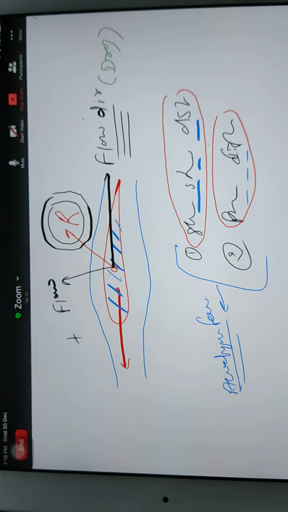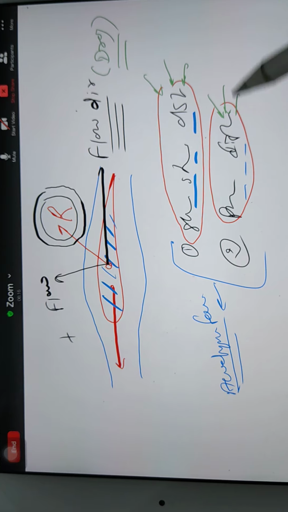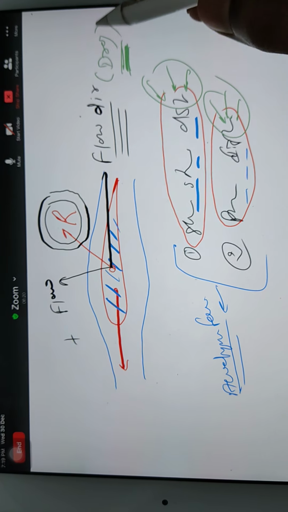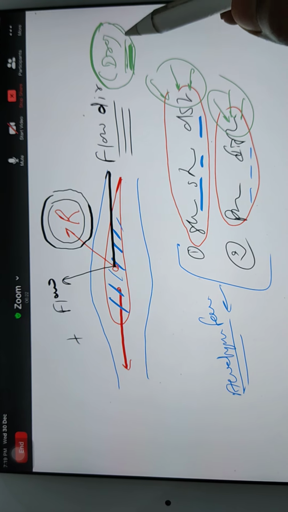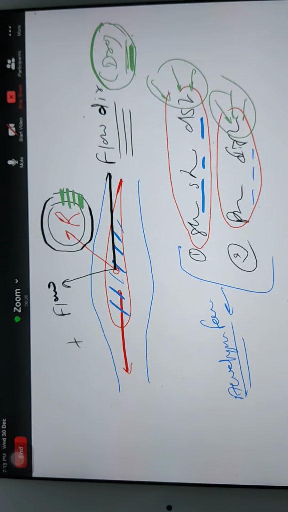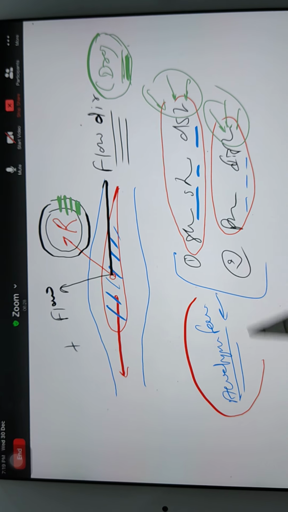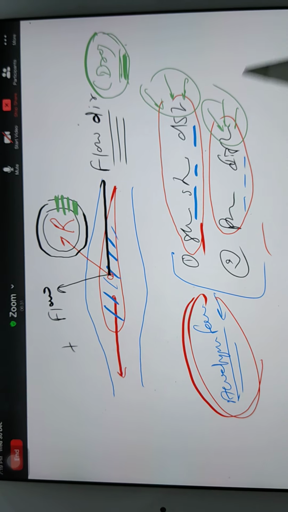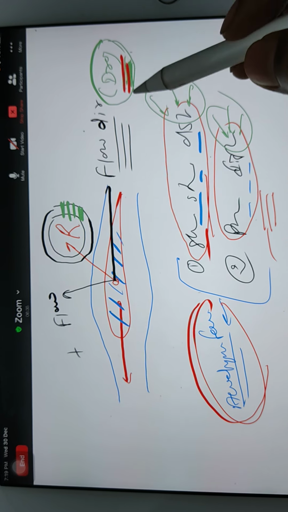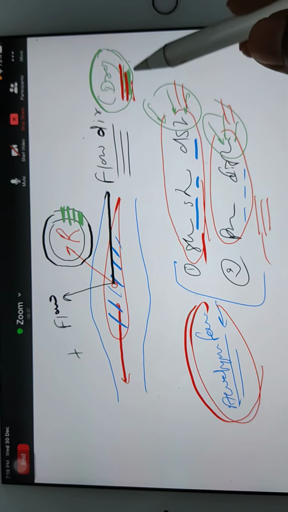In this drag, shear stress distribution is also there and pressure distribution is also there. Both are responsible for producing this drag, because this drag is coming from the aerodynamic force, and this aerodynamic force is the result of these two, shear stress distribution and pressure distribution. So both are responsible for this drag.